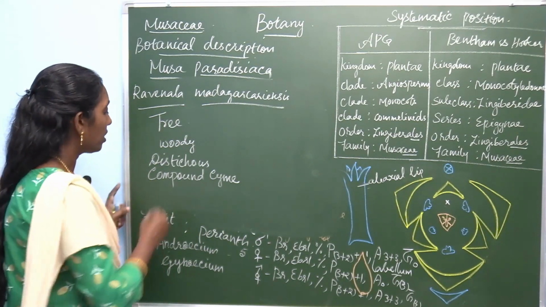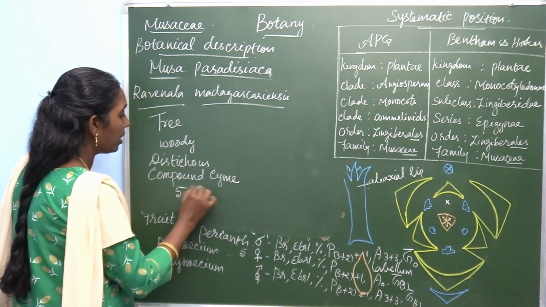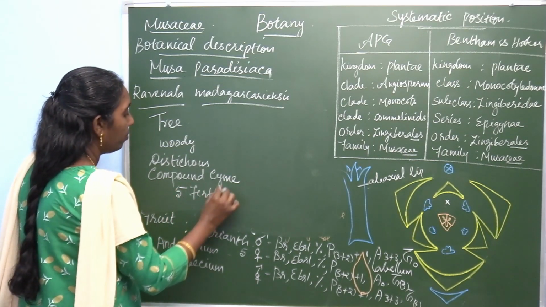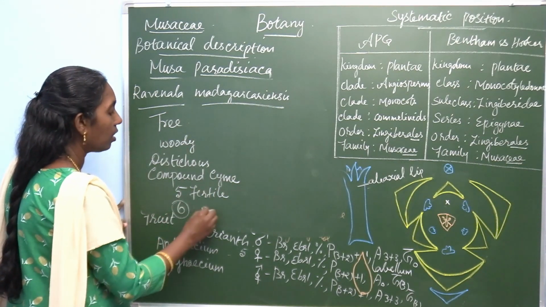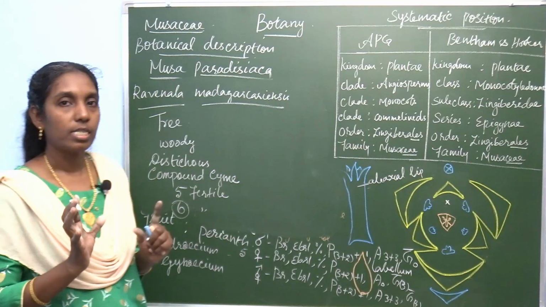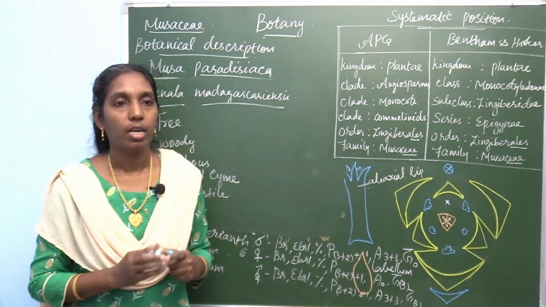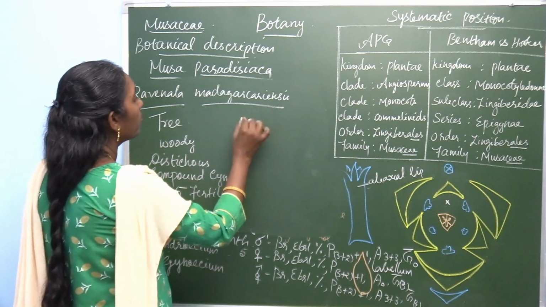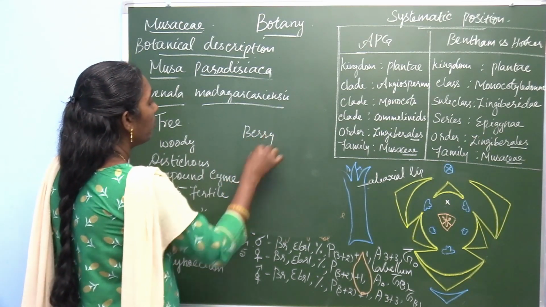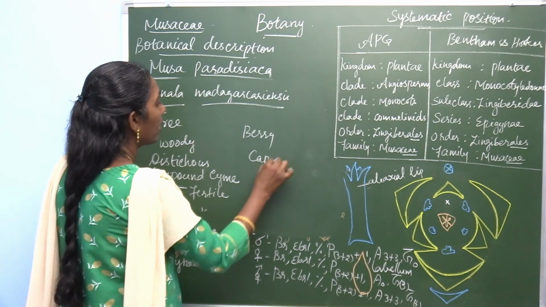In Musa paradisiaca there are 5 fertile stamens, but in Ravinala all 6 stamens are fertile. And the fruit is a berry in Musa, but in Ravinala the fruit is a capsule.